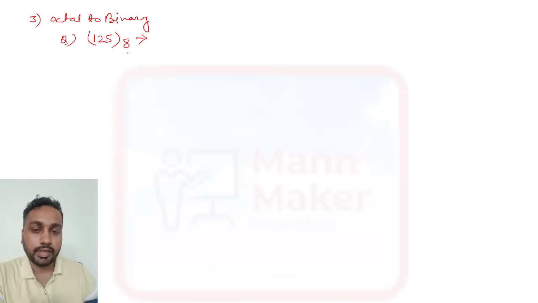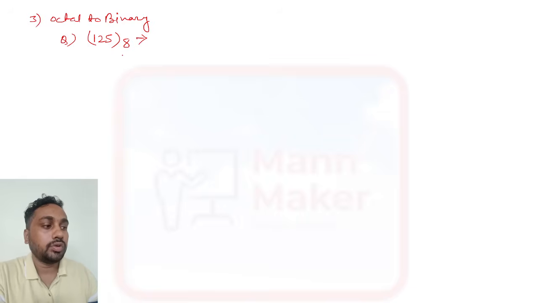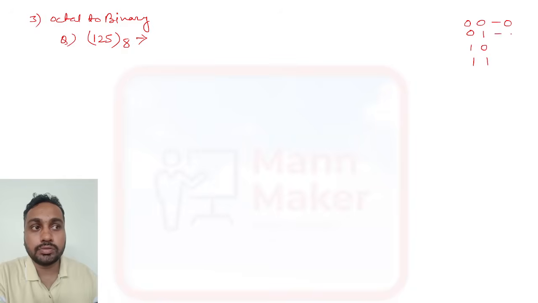For binary conversion, you need to remember one table. For binary we are writing like this: 000, 001, 010, 011. This represents 0, this represents 1, this represents 2, and this represents 3.